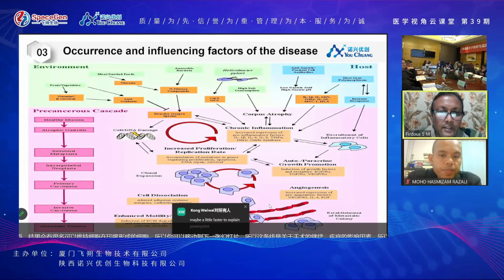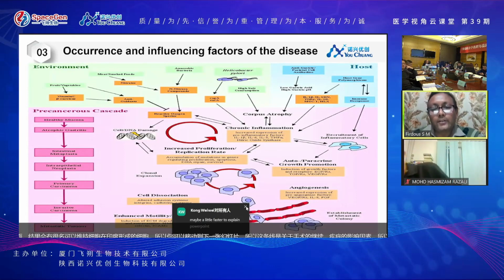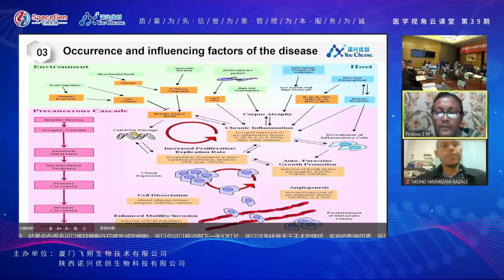So these nitrogen-containing foods can lead to the formation of the reactive oxygen species, and that leads to chronic inflammation. And this chronic inflammation is due to the increase in the pro-inflammatory cytokines, which further increase the nitric oxide synthesis.